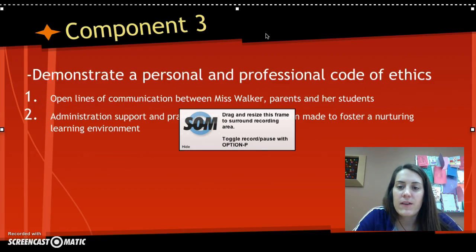Demonstrate a personal and professional code of ethics. Open lines of communication between Ms. Walker and parents and students. The administrator support and praise, which will help Ms. Walker have a fostering and nurturing learning environment within her classroom.